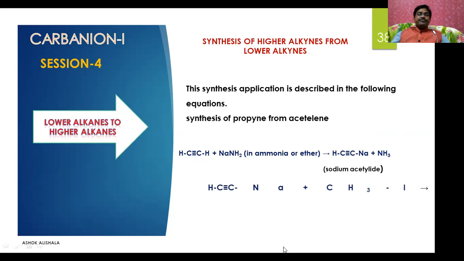Now let us see. If this sodium acetylide is treated with methyl iodide, you will get 1-propyne, that is propyne. Means what here? If we use methyl iodide, you will get propyne, and similarly if you substitute with any alkyl group like ethyl, propyl, you will get higher and higher alkynes with respect to the starting material.